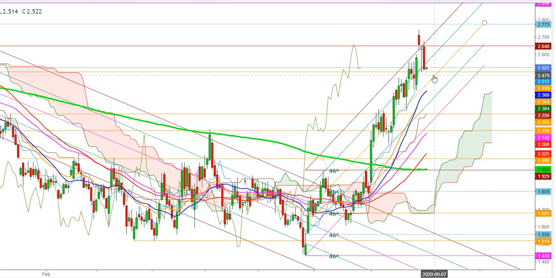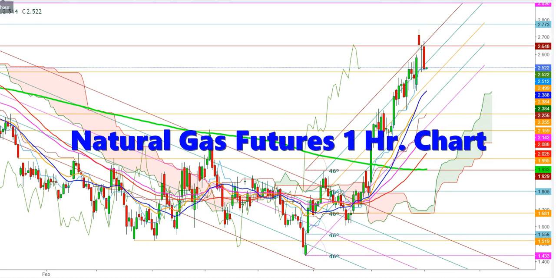So here you can see that in the daily time frame the natural gas futures have been maintaining this uptrend since August 3rd, 2020. The futures have been constantly maintaining this uptrend in the daily time frame, which confirms the continuity of this uptrend. So friends, now let us check this move in an hourly time frame.